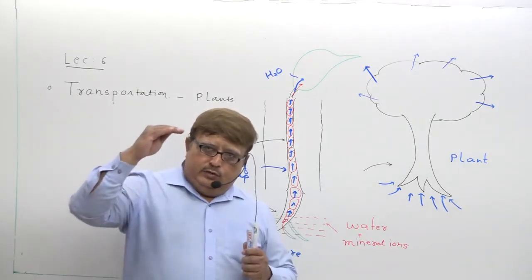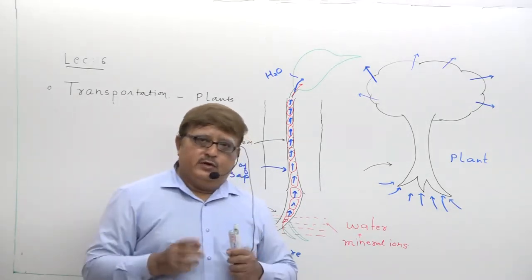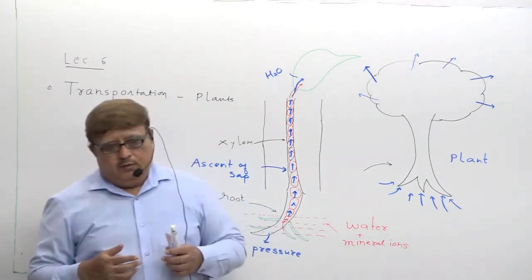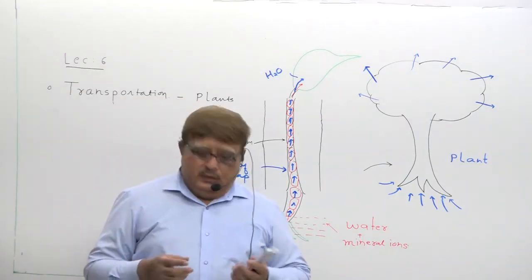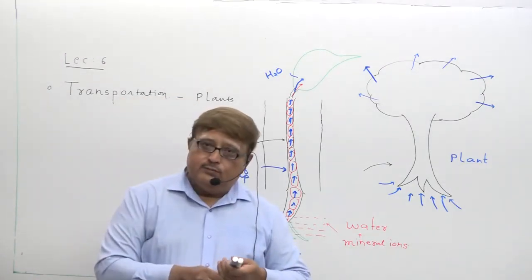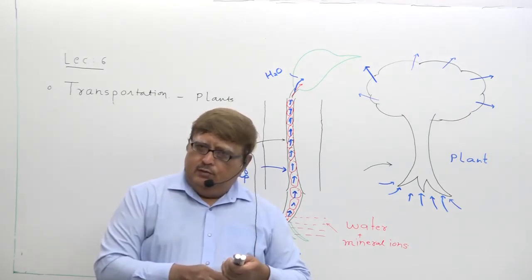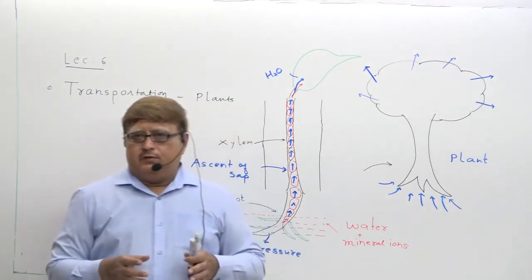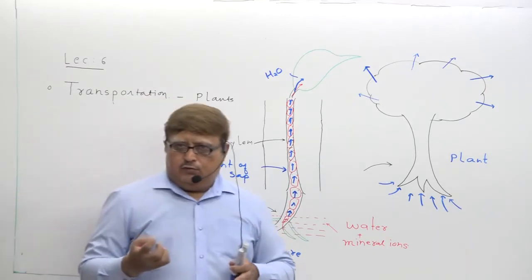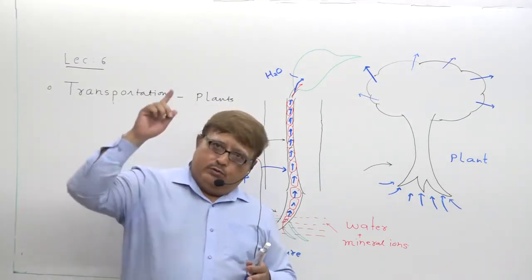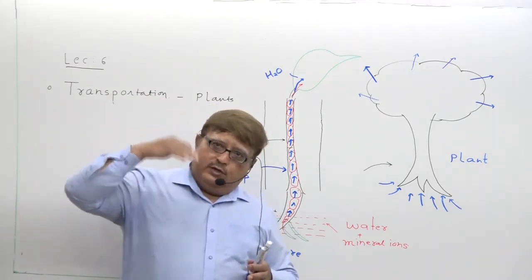That root pressure is just sufficient to transfer water if the plants are short. But at the same time, try to understand one very important thing. If the plants are taller, then do you think the root pressure is sufficient for the transport of water up to the tip of the plant?